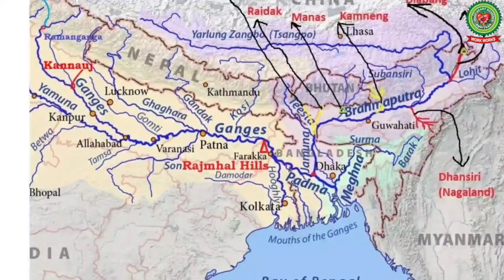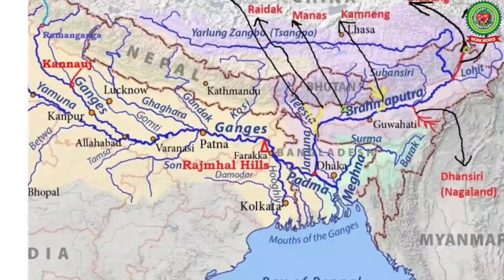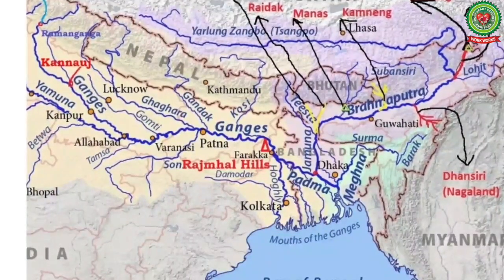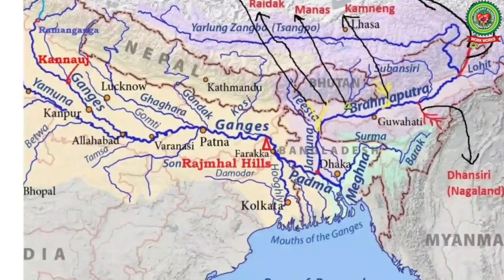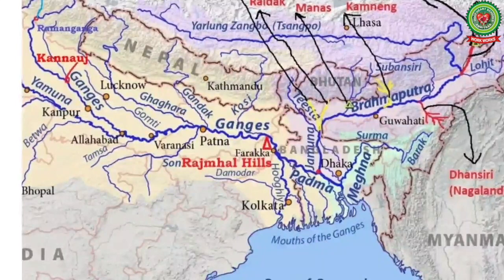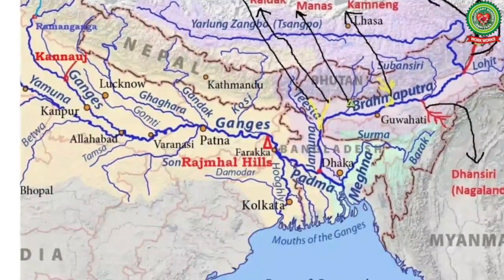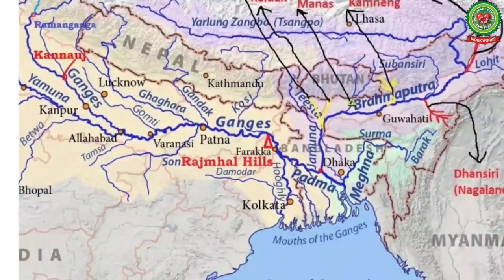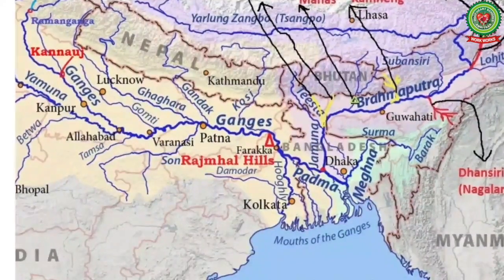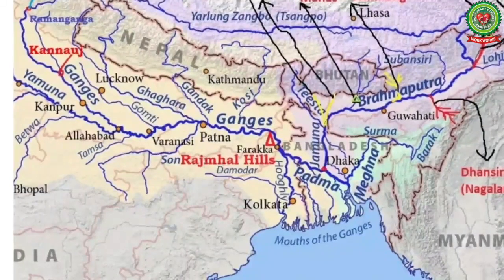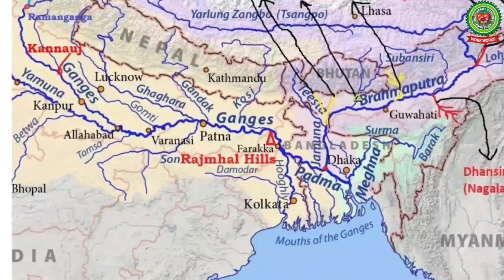Same exercise. Question number 4. What is a delta? Give 4 examples from India. Next, you have to mark question number 7. Describe the catchment area, terrain, flow pattern of the Ganga river system.